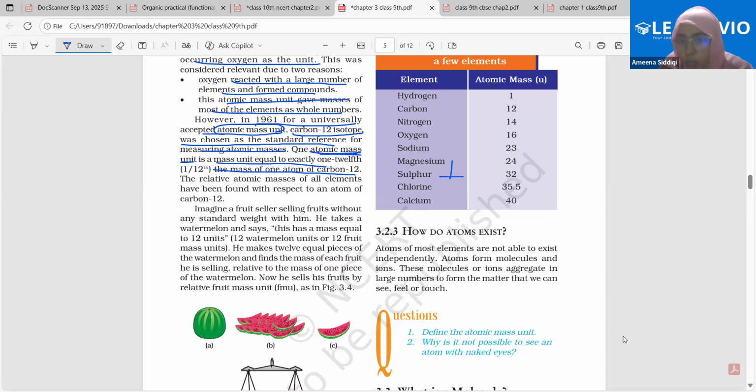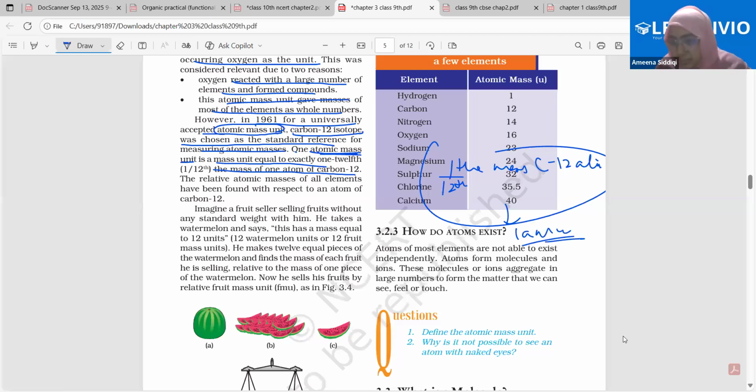Just now I wrote this. 1/12 the mass of the carbon-12 atom, right? This is 1 atomic mass unit, right?